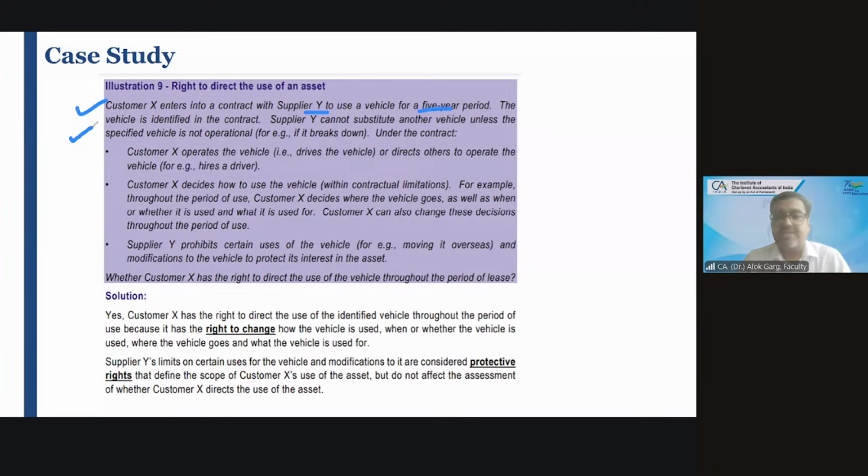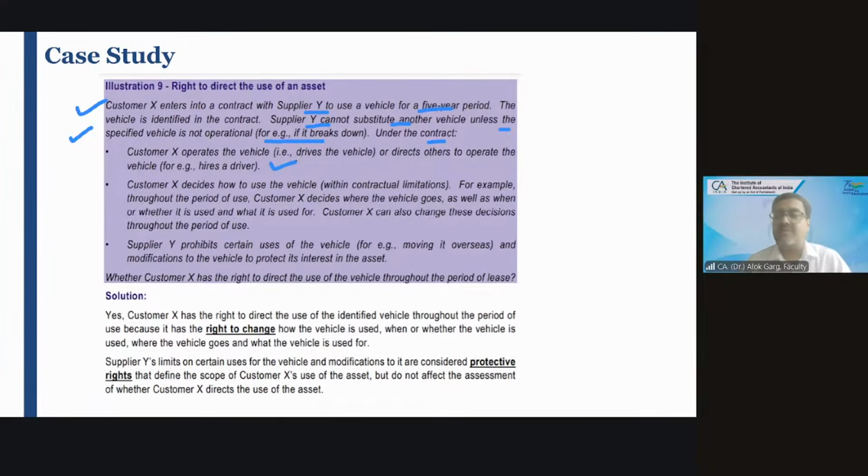Means it is an identified asset. It is explicitly identified in the contract and implicitly in the contract. Supplier Y cannot substitute another vehicle unless the specified vehicle is not operational, meaning a protective right. For example, if the vehicle breaks down, then the supplier has to substitute, otherwise no. Is it an identified asset? Yes, sir. It is an identified asset.